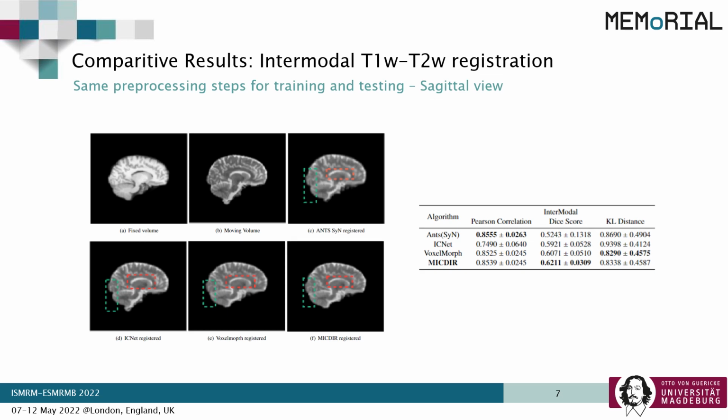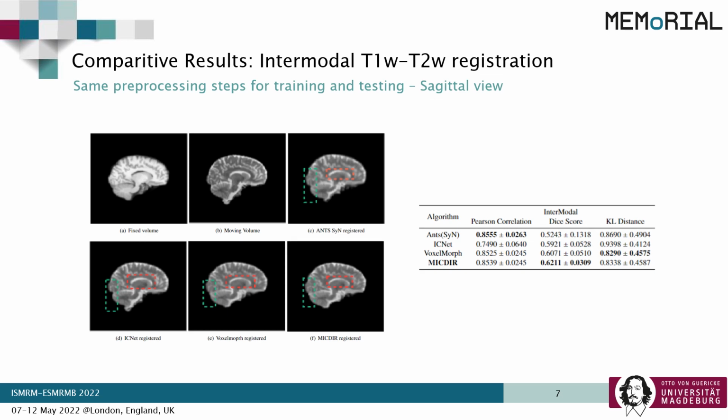Finally, let's have a look at the intermodal registration results. Here also we can see the proposed method managed to bring the moving image close to the fixed image qualitatively. However, the quantitative metrics do not agree with each other and the differences were not statistically significant.